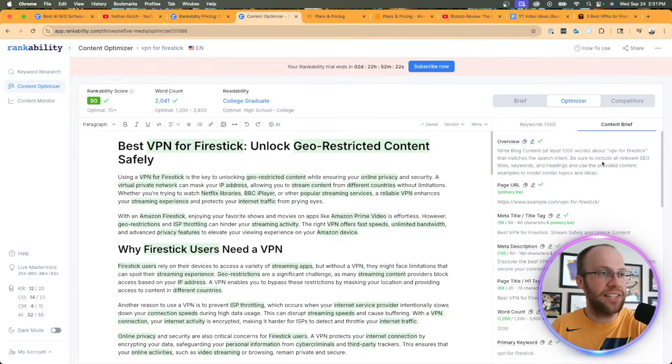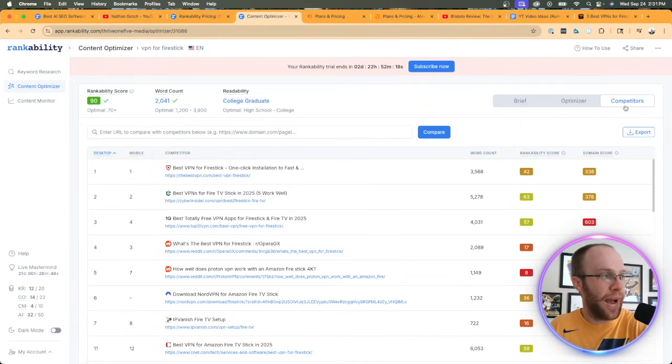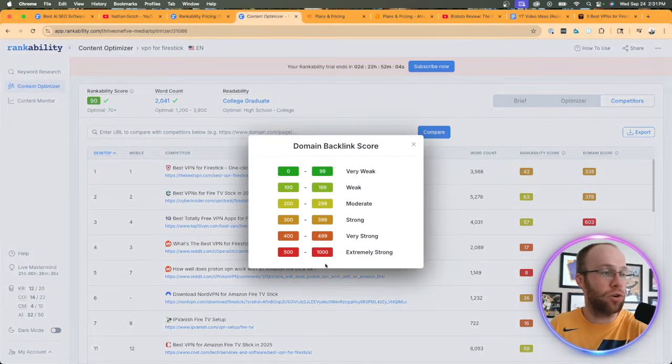And then it also provides a content brief on the right-hand side. That's also cool to see. And then also the competitors tab. This is a really great breakdown of competitors on Google search results for that target keyword, giving you a high-level overview of word count, rankability score, and also domain score. I'm not really sure how they're grading domain score. Okay, so it's on a scale of 0 to 1,000. Typically in Ahrefs and SEMrush, it's on that 0 to 100 scale. Basically, this is about backlink profile and credibility. How strong is a website in terms of its backlink profile and trust signals?